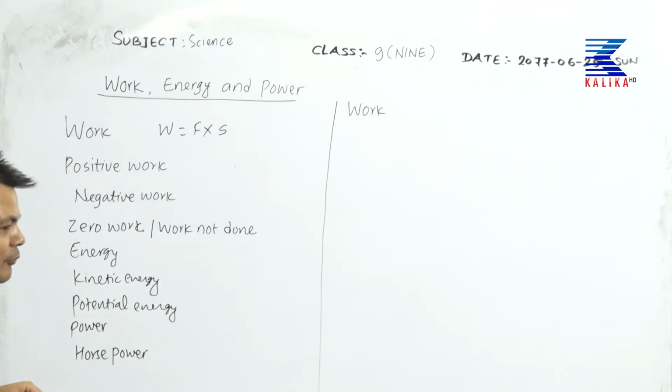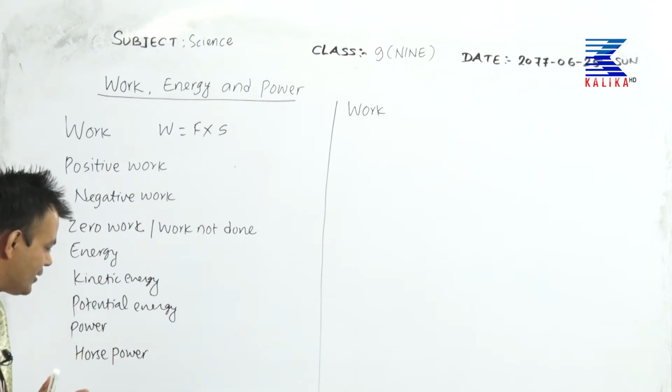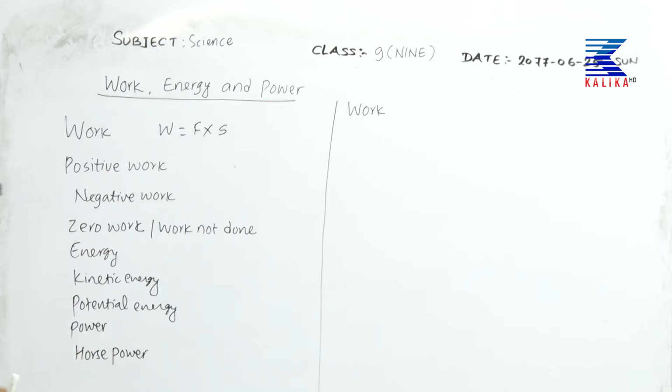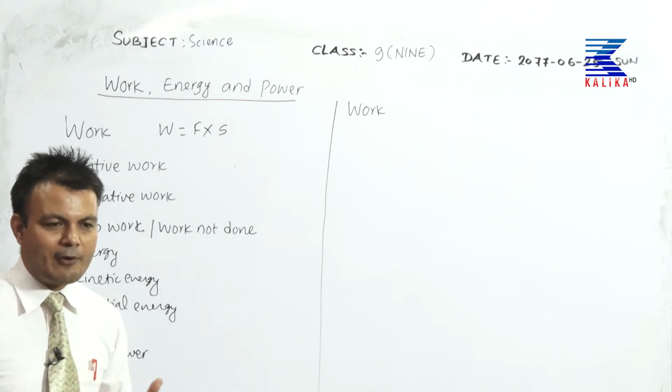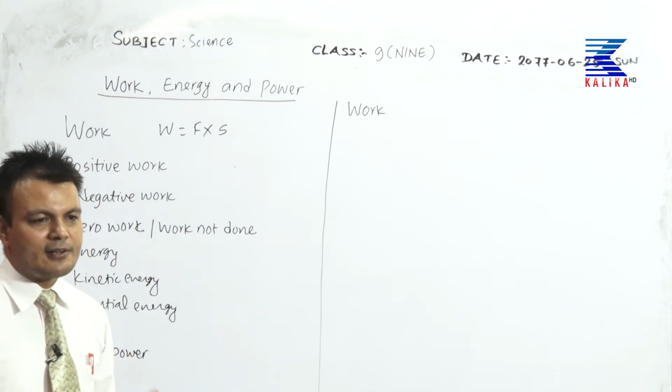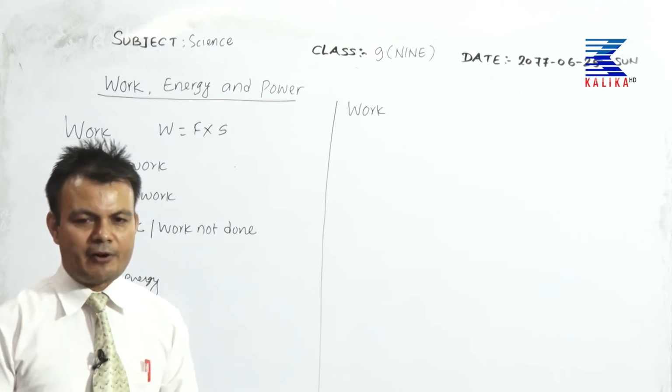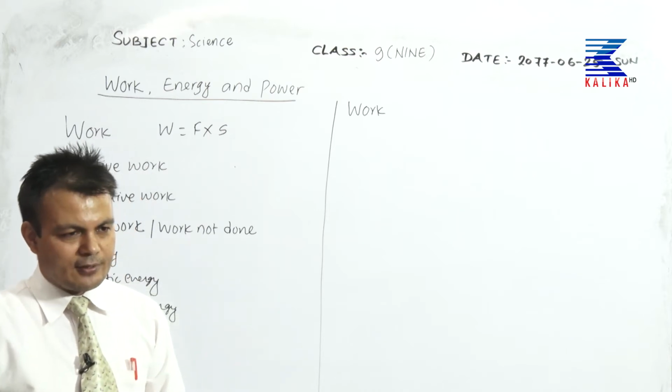Next one, power. Power is the rate of doing work, and horsepower. In ancient times, people used to say a horse has a lot of power. Obviously one horse has different power than another horse.